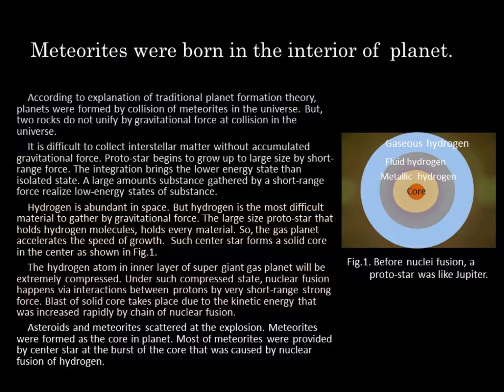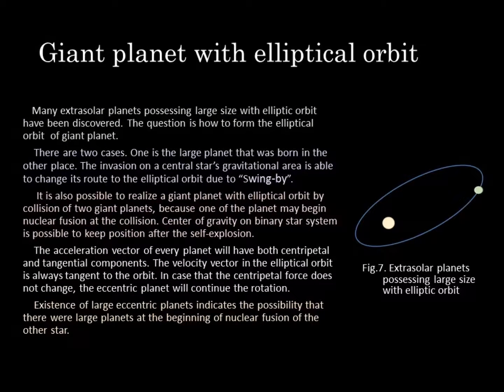Many extrasolar planets possessing large size with elliptic orbit have been discovered. The question is how to form the elliptical orbit of giant planet. There are two cases. One is a large planet that was born in another place. The invasion on a central star's gravitational area is able to change its route to the elliptical orbit due to swing by. It is also possible to realize a giant planet with elliptical orbit by collision of two giant planets, because one of the planets may begin nuclear fusion at the collision.